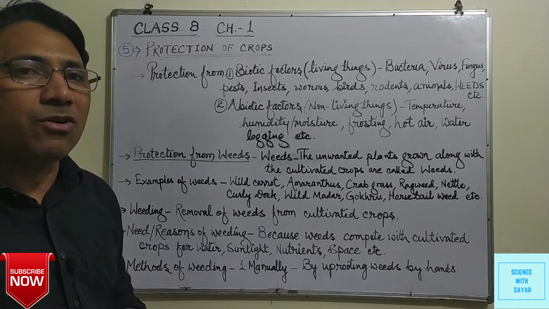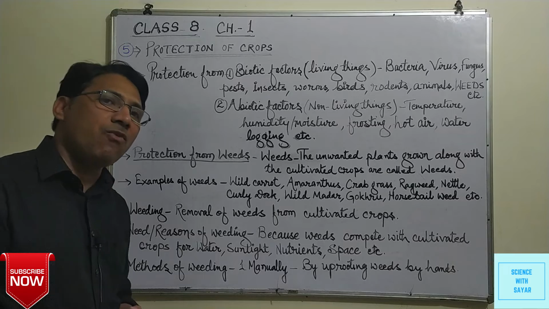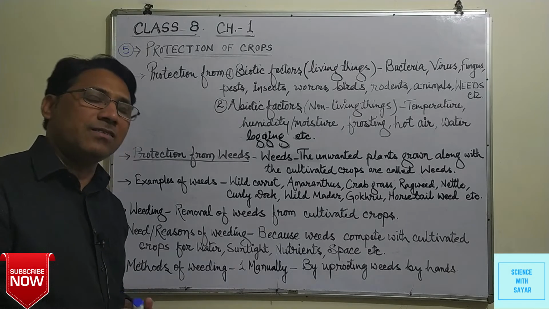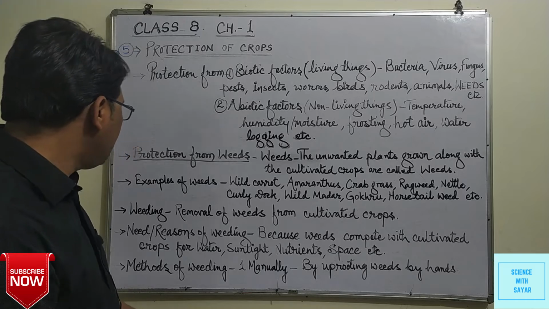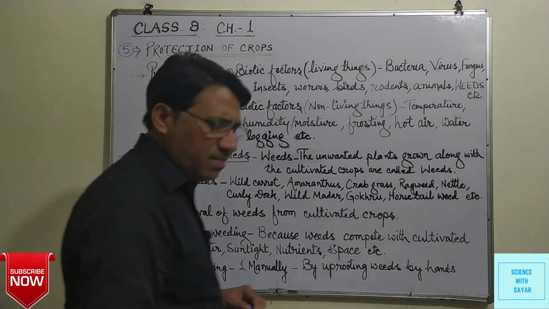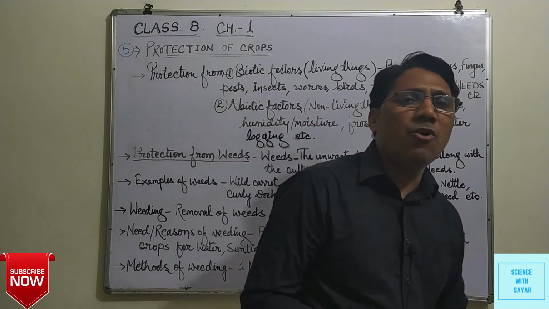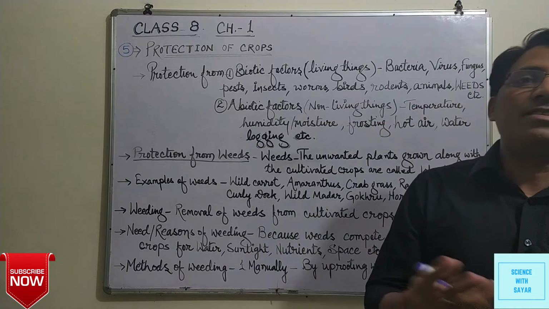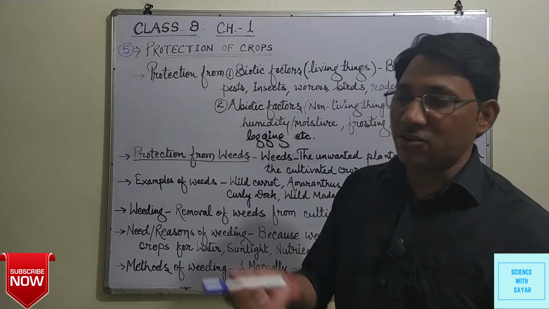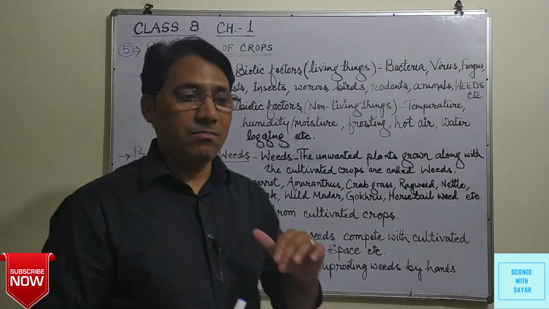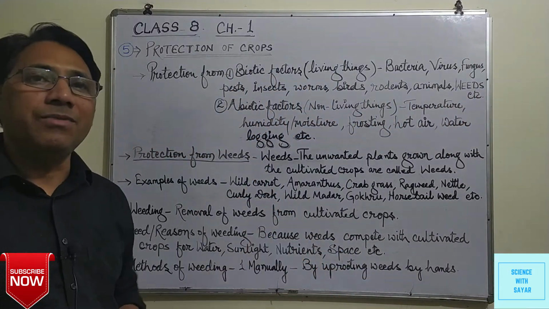This is a method or process of removal of unwanted plants which grow along with the cultivated crops. Now what is the need to remove these weeds or the undesirable, unwanted plants? Why do we remove them from the cultivated crops?